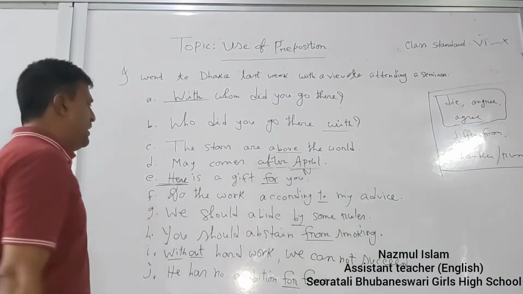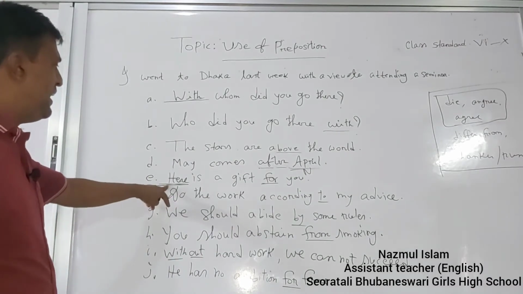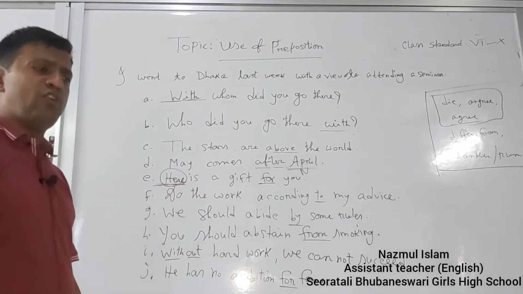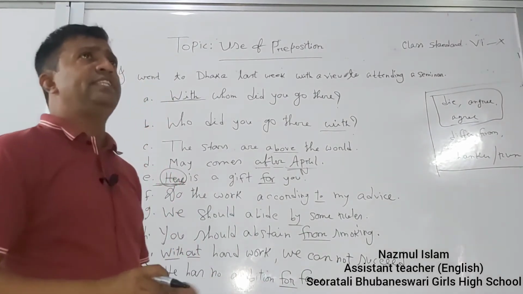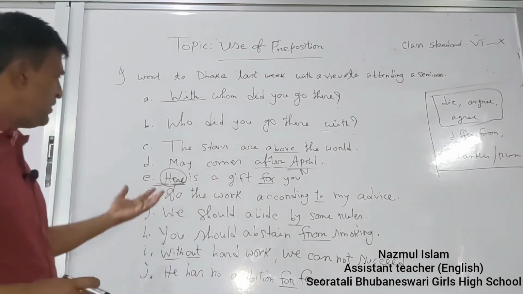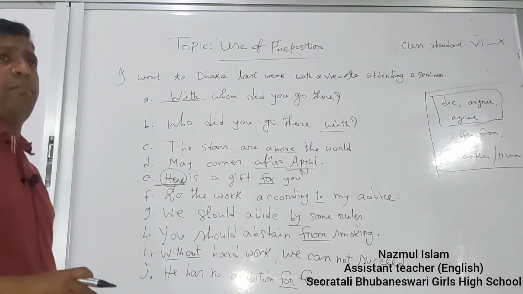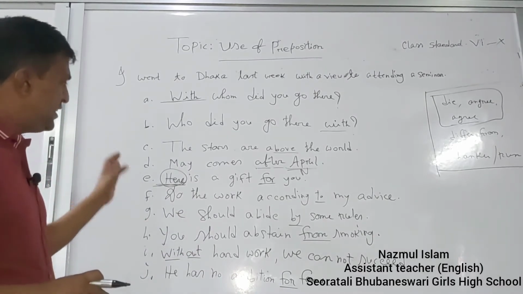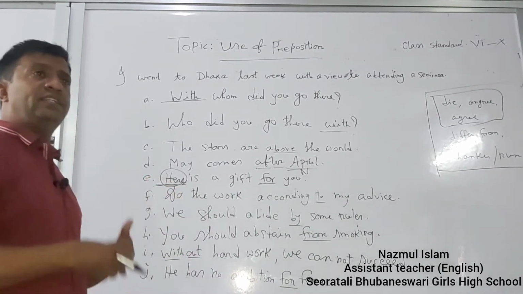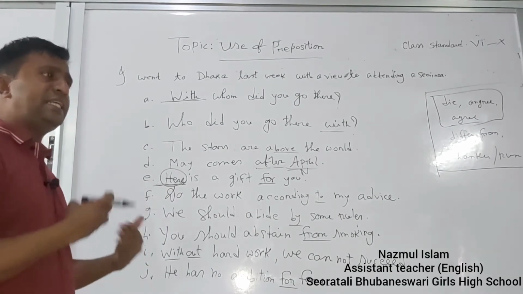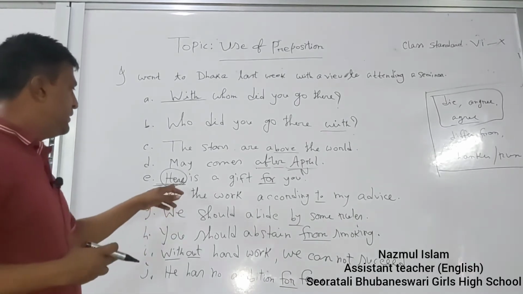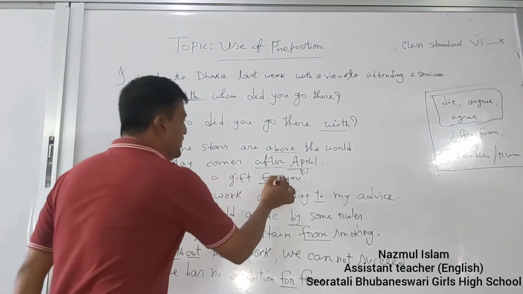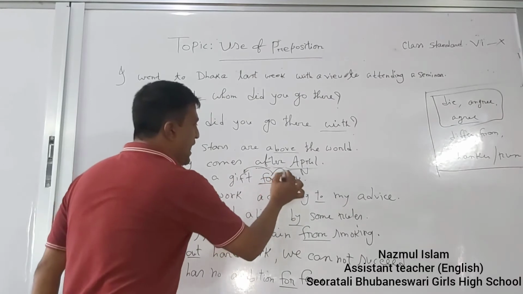Though "here" denotes an adverb, here it has been used as a pronoun. Suppose, "It is Sunday, it is Monday, it has been raining." "There was a school in our compound, there was a high school in our village, there was a college in our village." That's why "here," "there" and "it" are used as introductory pronouns. Then "a gift for you" denotes a gift and you.